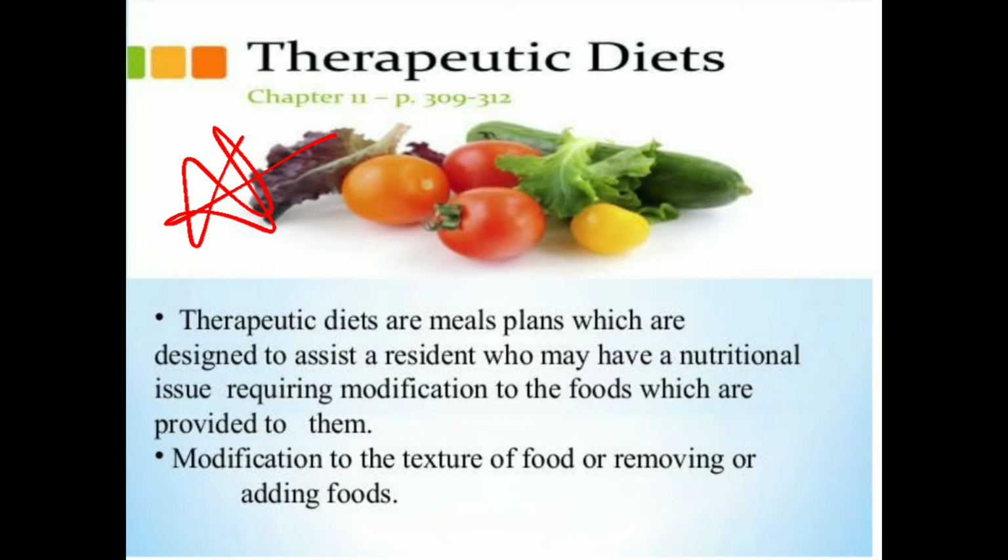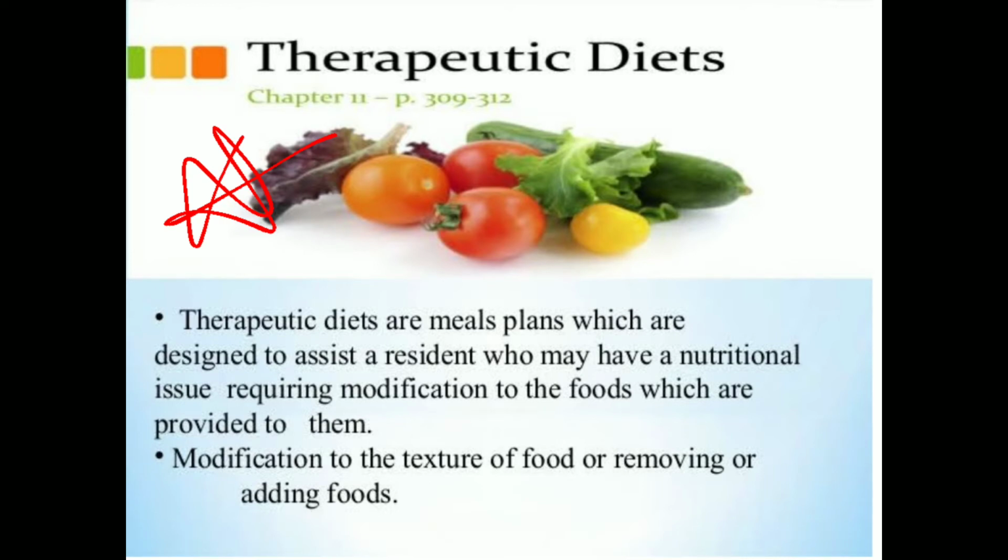Therapeutic diet or diet therapy is what, and why should we need it? See, therapeutic diet is a qualitative or quantitative modification of the normal diet, you can say the regular diet.